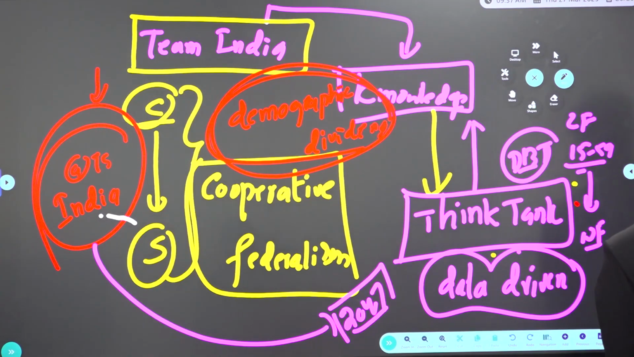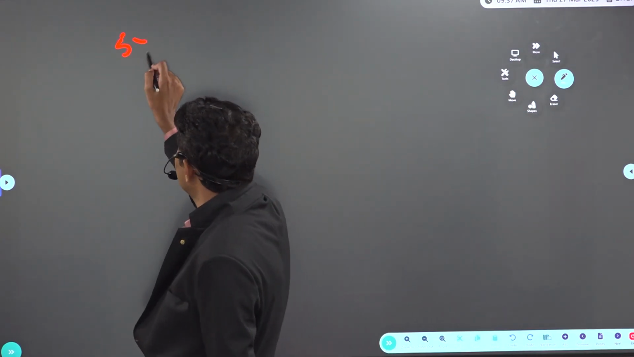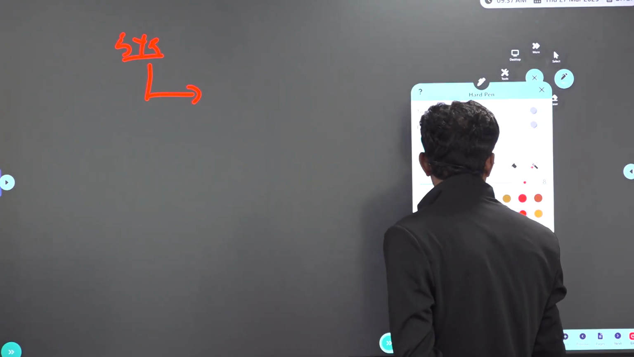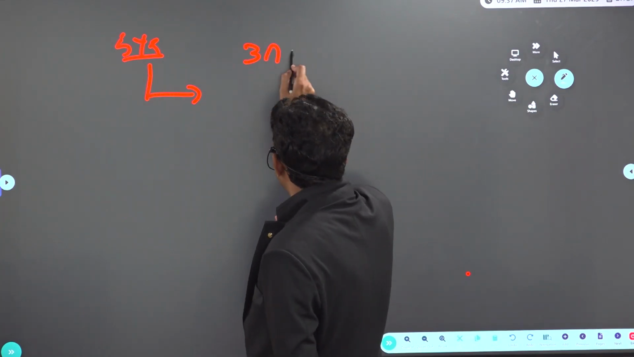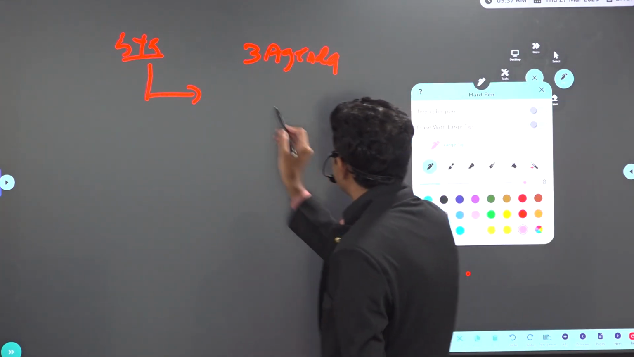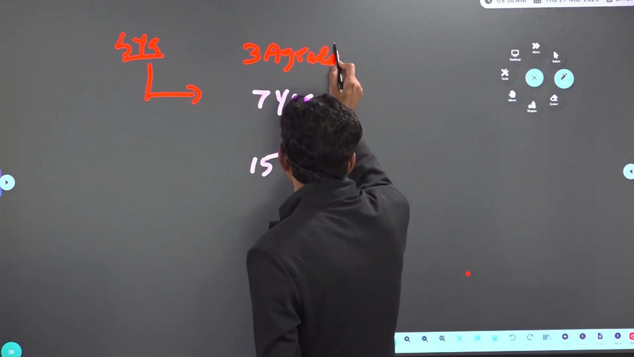During planning commission time, we used to follow a 5 years plan. Now we are following a 3 years agenda, 7 years strategy, 15 years vision document.